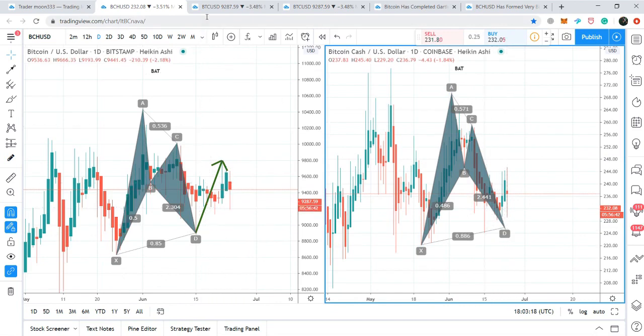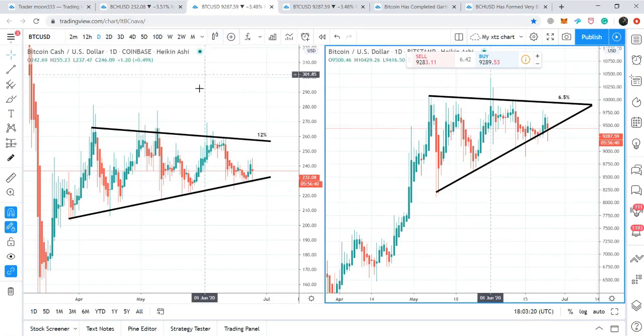Now let's move to the other chart patterns. For example, on the daily chart, this is the Bitcoin Cash chart and this is the Bitcoin chart, as highlighted. You can see this blue bar, and the price action of Bitcoin formed a pennant, and at this time the price action is moving at the support of the pennant.